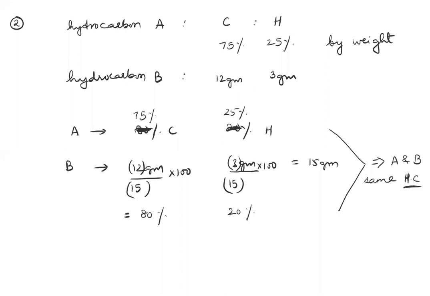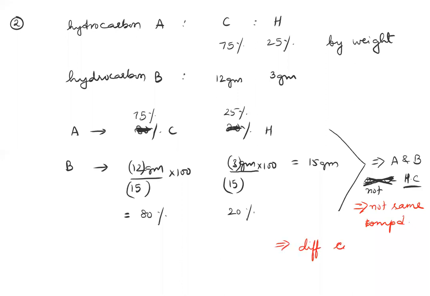So if I have this, then both the samples do not have equal percentages. Then they are not the same hydrocarbon. In that case, what does it represent? The answer to that, I don't know right now, but I know for sure it is not the law of definite proportion. You said just now that if you have the same compound, they should have the same percentages. Yes, I'm still saying that. If they are the same compound, they should have the same percentage. So if they have different percentages, it obviously implies that they are different compounds.